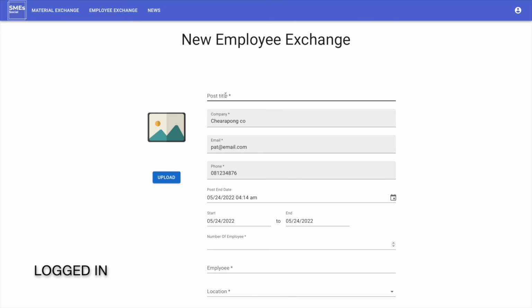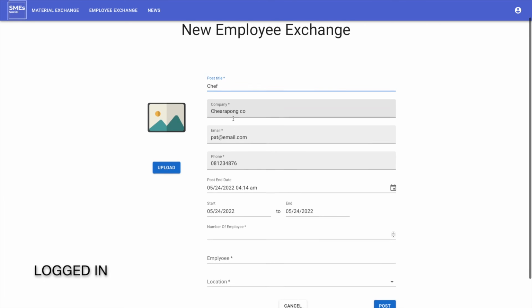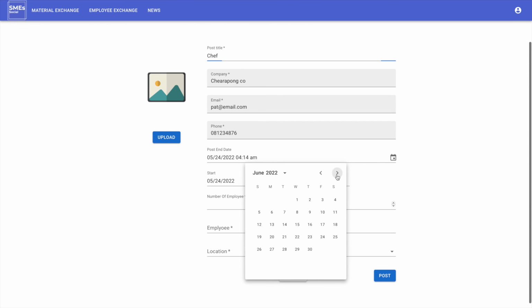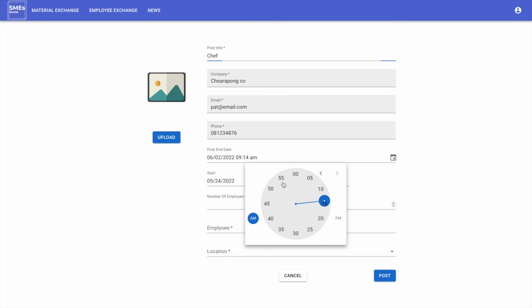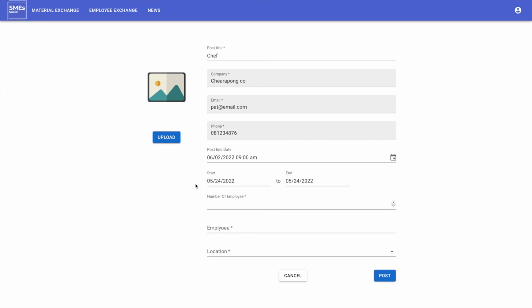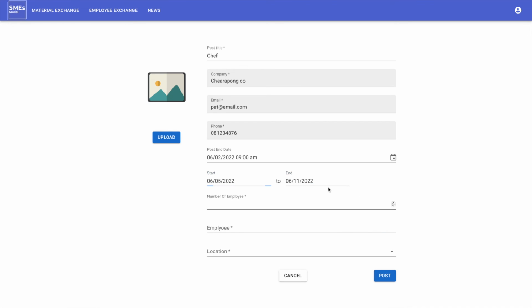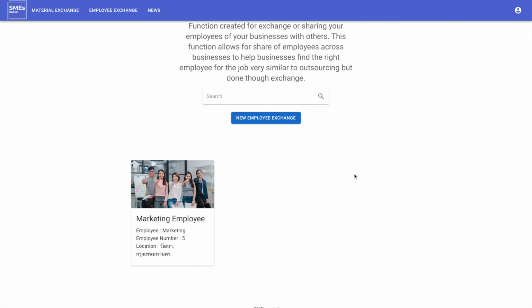Actually, I don't have the image for the employee yet, but I will make the exchange for a chef. I check that my information is correct. I pick the date to end the post. And I can set how long other companies can borrow my employee. For example, I set it for the whole week, and the number of employees. And provide the location, and I post.